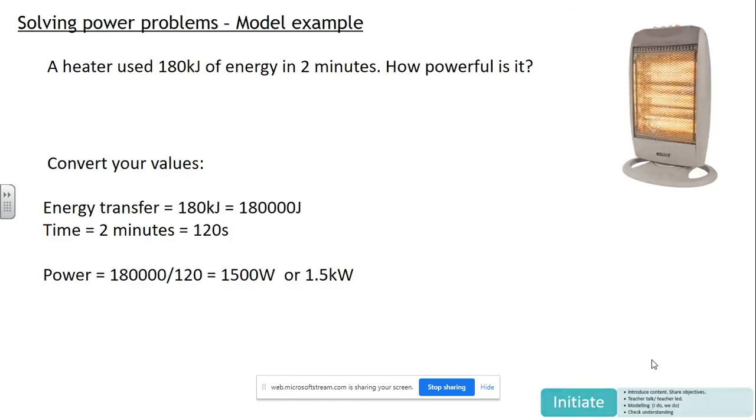Good. Let's move on. Let's look at the formulas, using the formula. And here's a typical question. Here's an electric heater. That heater used 180 kilojoules of energy in 2 minutes. How powerful is it? Okay.